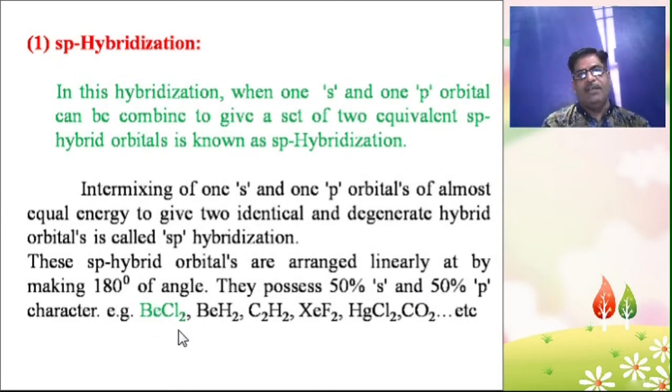Examples of sp hybridization are beryllium chloride, beryllium hydride BeH2, C2H2 ethyne or acetylene, xenon difluoride, HgCl2, CO2, etc. These are all examples of sp hybridization.